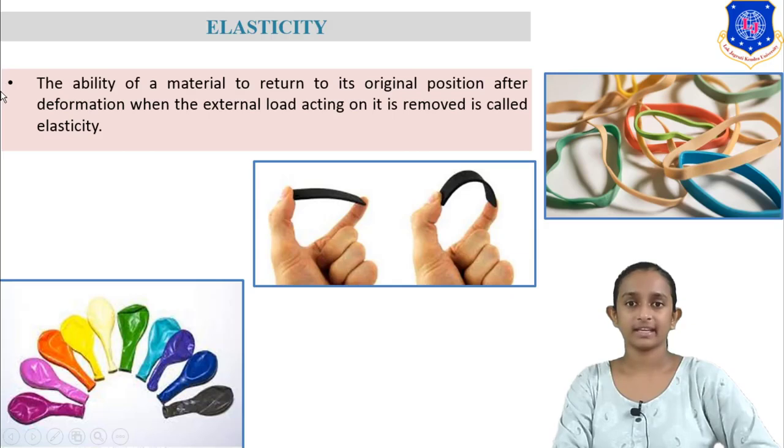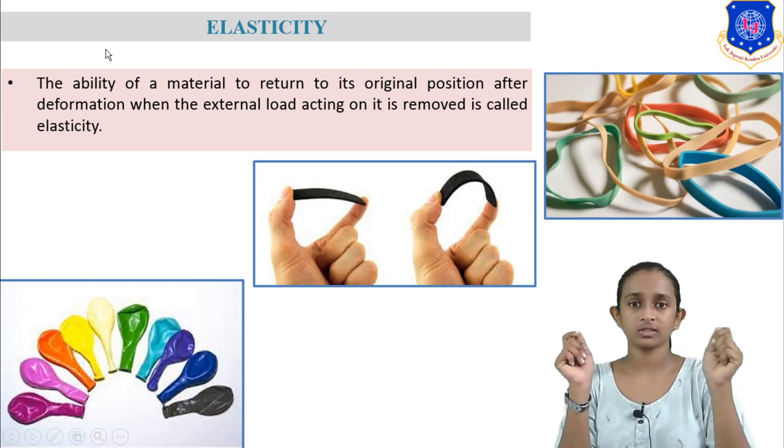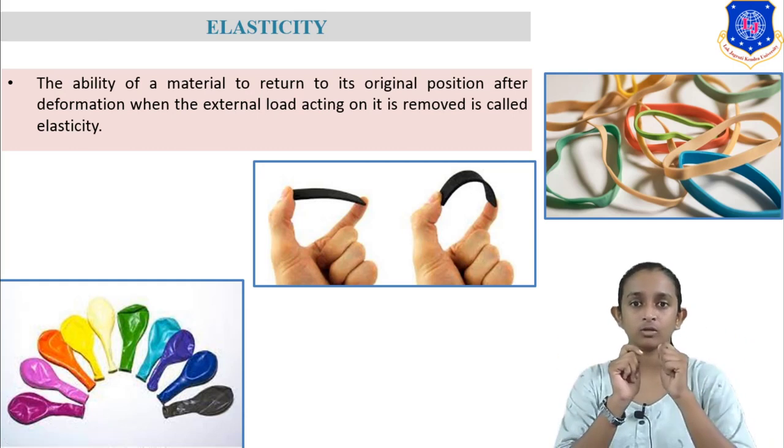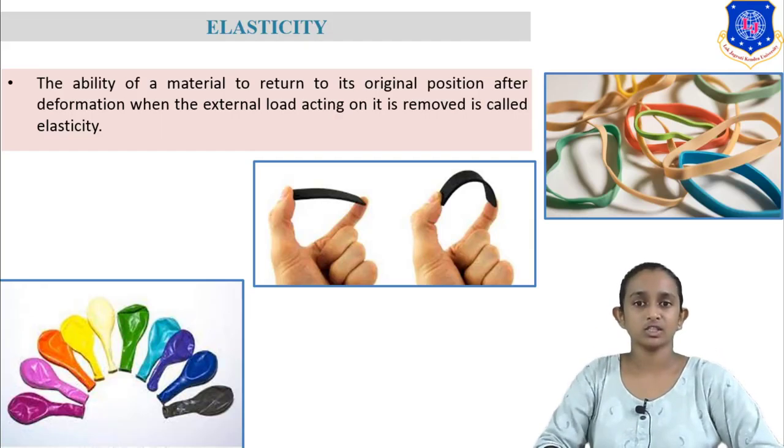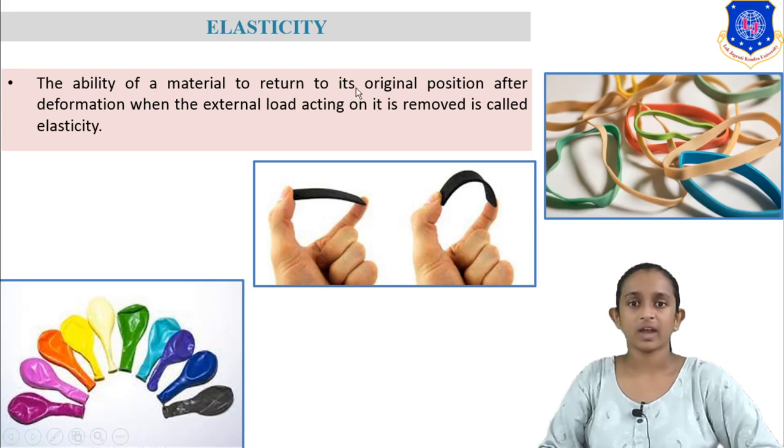Then next property is elasticity. What is elasticity? If we give some external force, some tensile force or compressive force to the material and then we release the force, then the material regains its original shape, so that material is known as elastic material. As per definition, elasticity is the ability of material to return to its original shape after removing the load. So this is a balloon, and rubber is an elastic material.